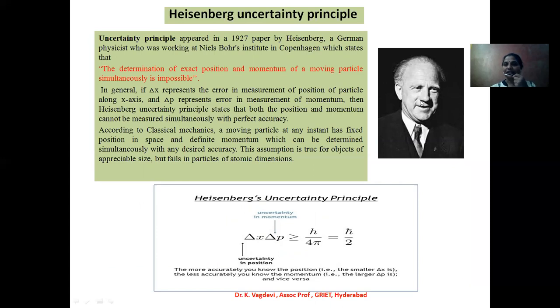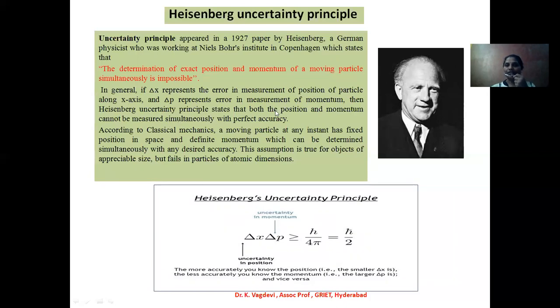The next topic of today's class is the Heisenberg uncertainty principle. Heisenberg suggested that the exact position and momentum of a moving particle are impossible to measure simultaneously. In general, if del x represents the error in measurement of position of a particle along the x-axis and del p represents the error in measurement of momentum, then the Heisenberg uncertainty principle states that both position and momentum cannot be measured simultaneously.